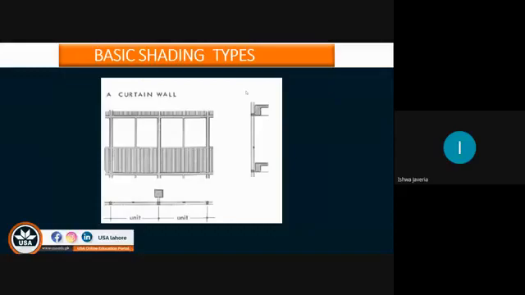So we have the basic shading types. Like one is, dear student, this is the elevation, the front elevation, this is the side elevation, and this is the plan of this basic shading type. We'll be calling it a curtain wall. In the curtain wall, we do not have any type of shading strategy.